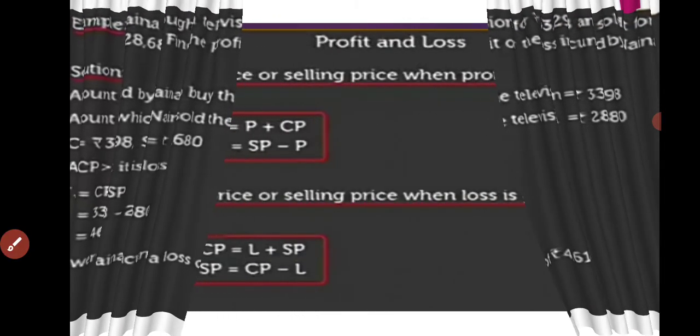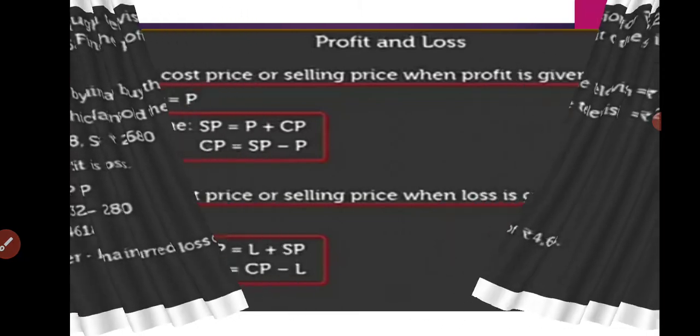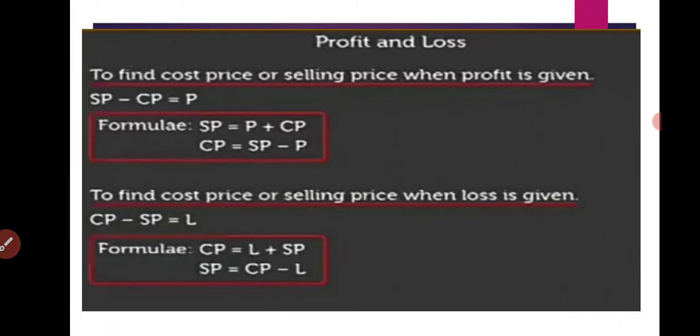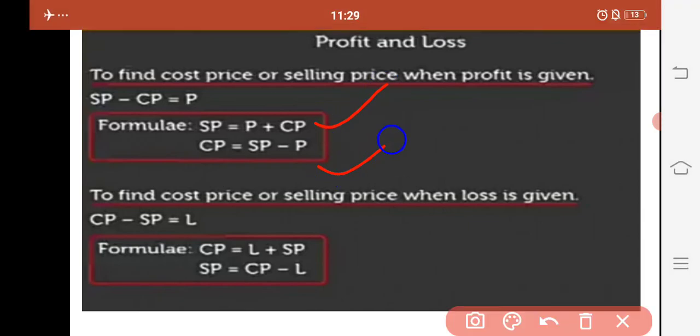So we can have a very clear formula: if we know the profit, we can easily calculate cost price and selling price, since profit is equal to SP minus CP. If we know any two quantities, whether profit or selling price, we can easily calculate cost price. And if we know cost price and profit, we can easily calculate selling price.